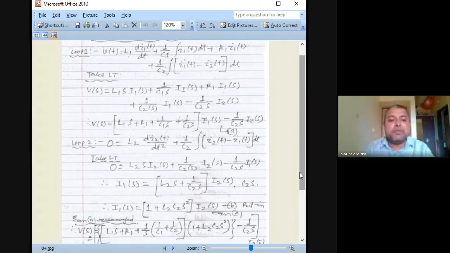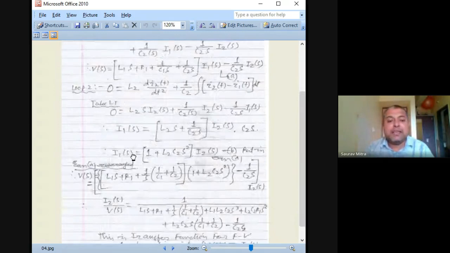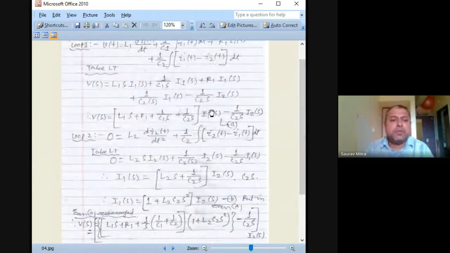Whatever is the relationship between I1 and I2 you are finding here, that is I1s is equal to 1 plus L2C2 S square into I2s, the same will be the relationship, that is Q1s is equal to 1 plus L2C2 S square into Q2s. The same thing will appear for Q1 and Q2 as well. And then finally, the first equation is there, which is very big. Here, it is relating V, I1 as well as I2. So this is the first equation.